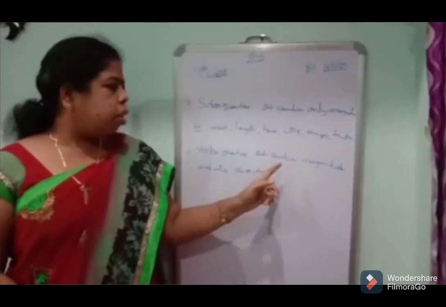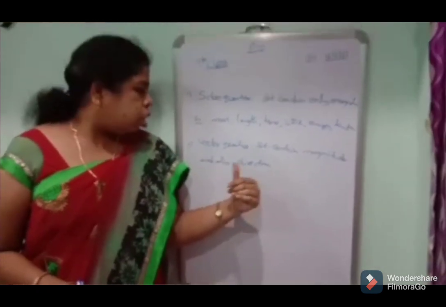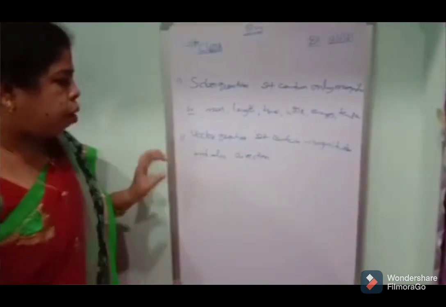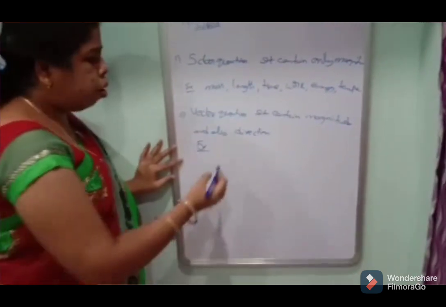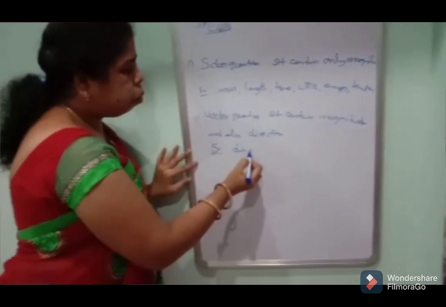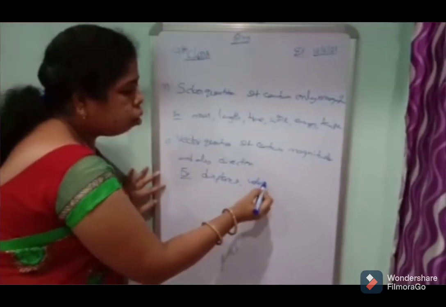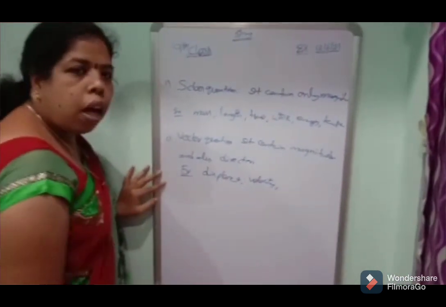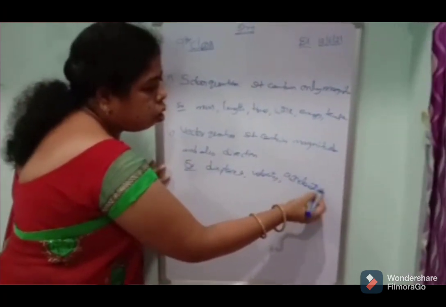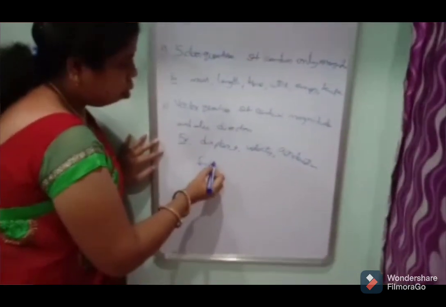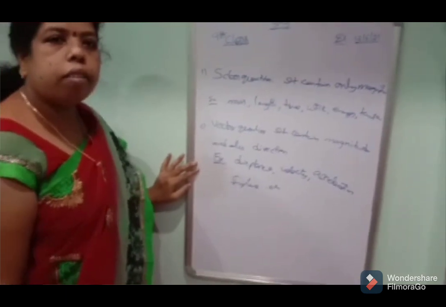Vector quantity means it contains magnitude and also direction. That is called vector quantities. For example, displacement, velocity, acceleration, impulse. These are the examples of vector quantities.